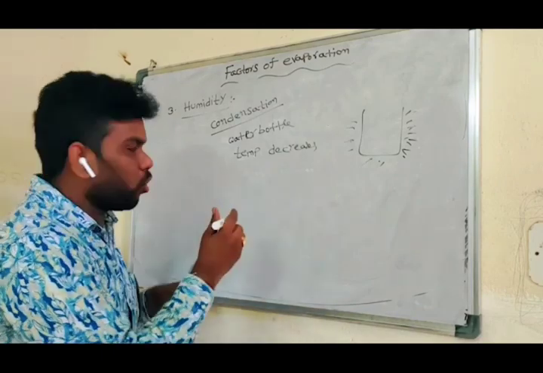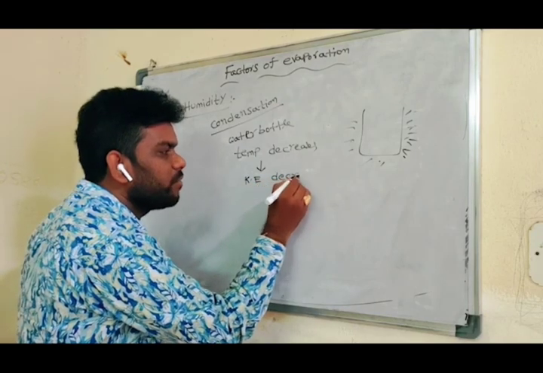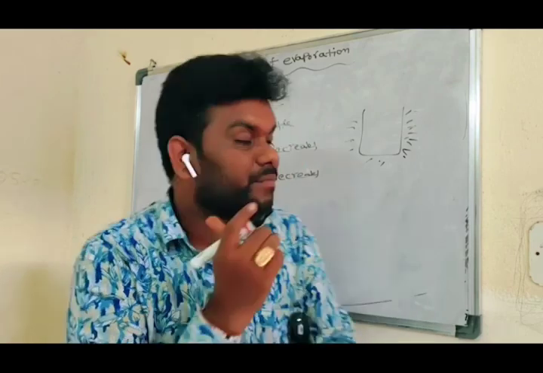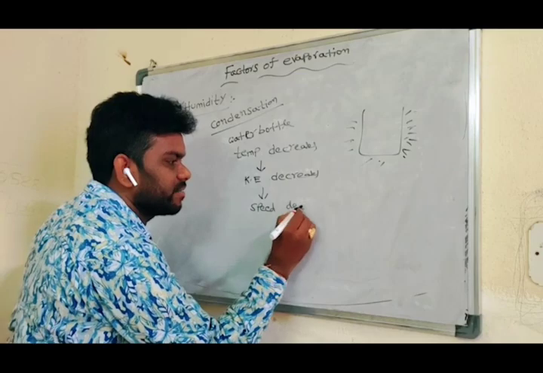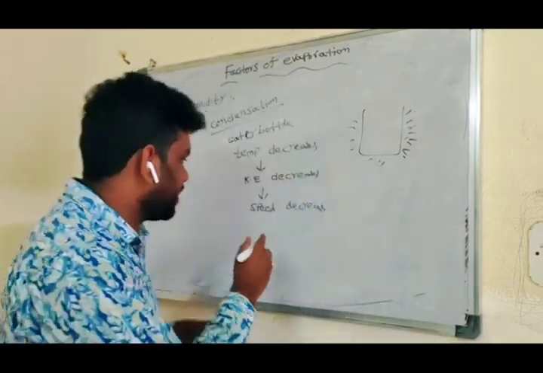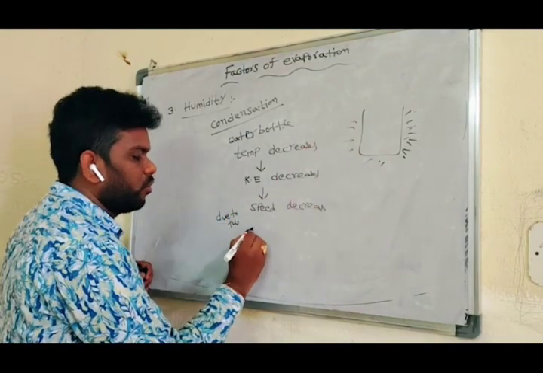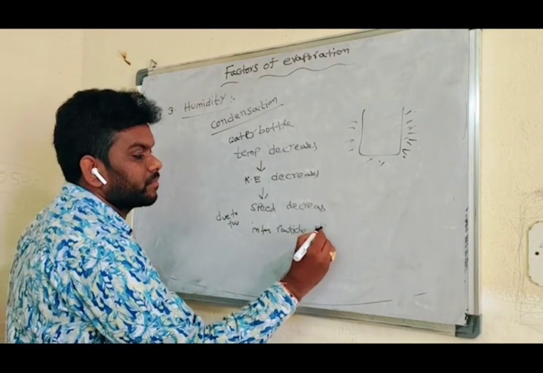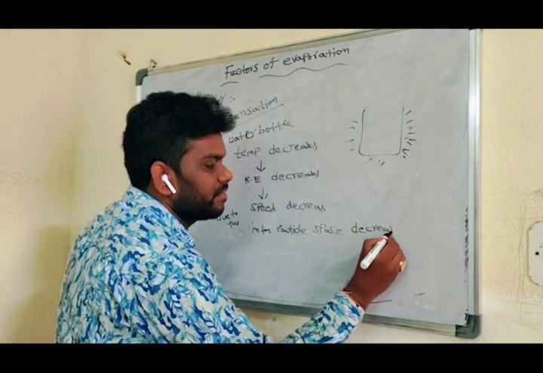So already I told you, when temperature decreases, kinetic energy also decreases. Kinetic energy decreases because the speed of the particles decreases. So the speed of the particles decreases, and the interparticle space decreases.